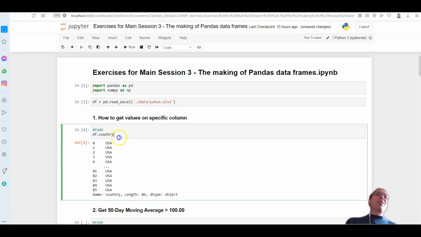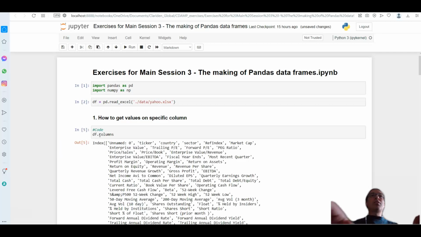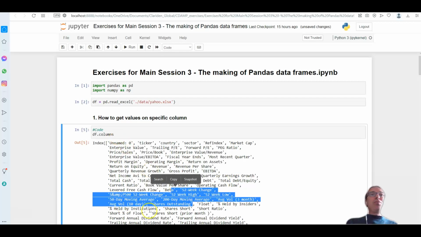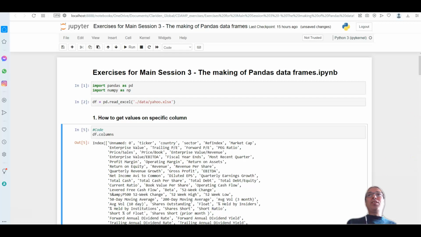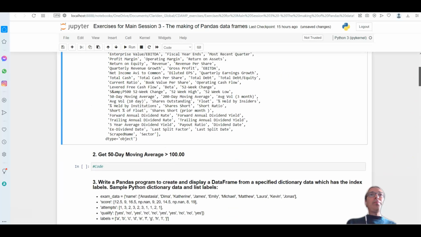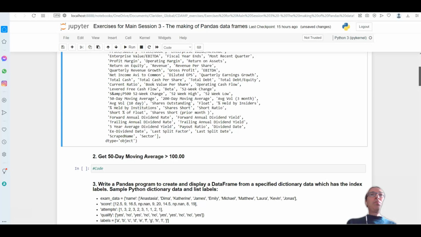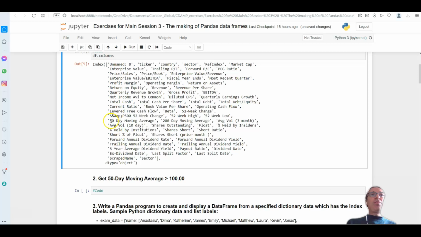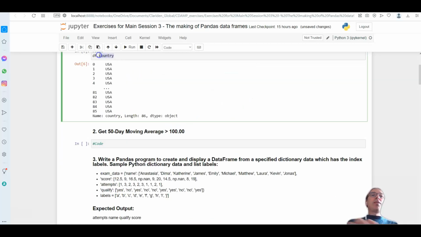However, some of the columns that I have actually have several spaces in the name. So, for example, there is the 50 days moving average there. This 50 days moving average, it has spaces. So I cannot do as I did with country. What do I have to do instead?